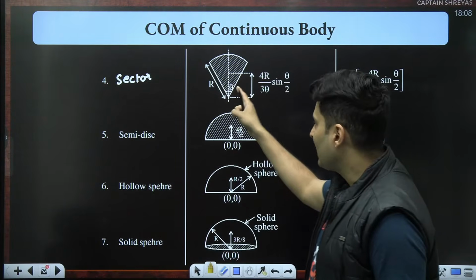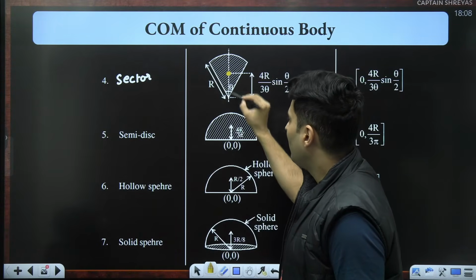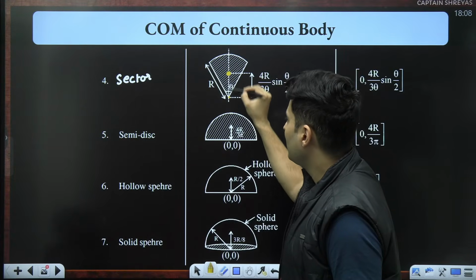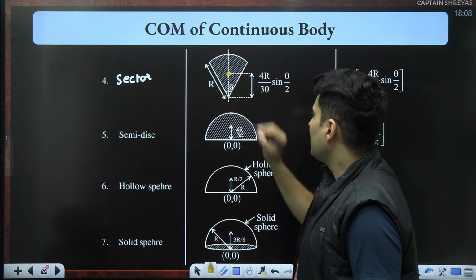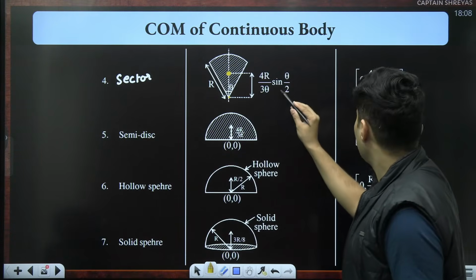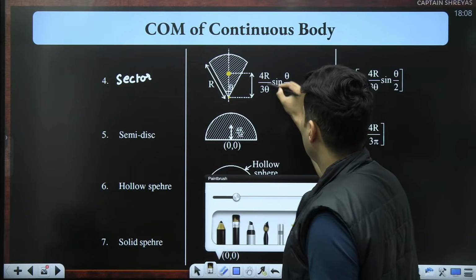If it's a sector, the center of mass will be somewhere here. From the center, which is the geometrical center, this distance is basically nothing but, actually forget this formula, I will tell you it in the modified form.